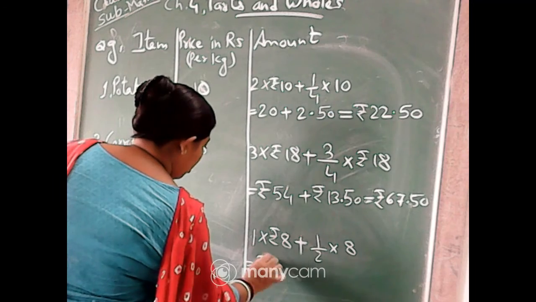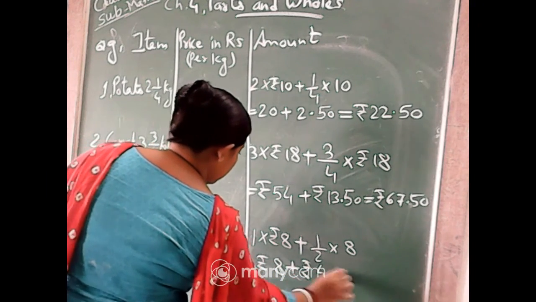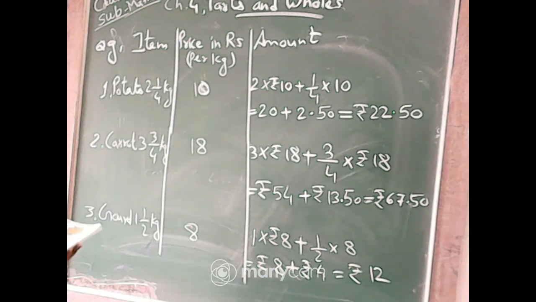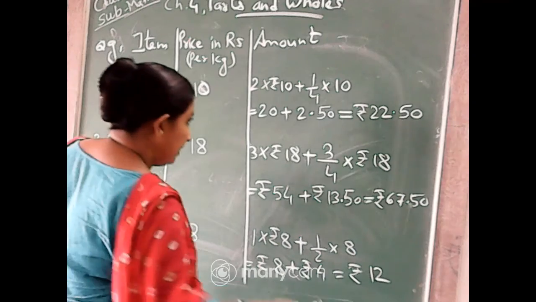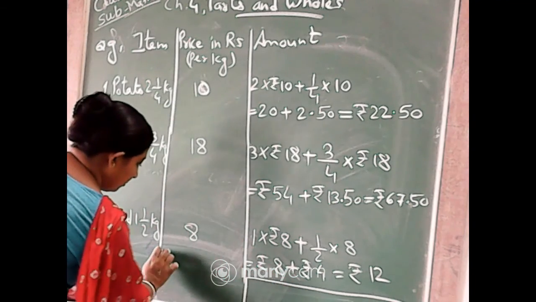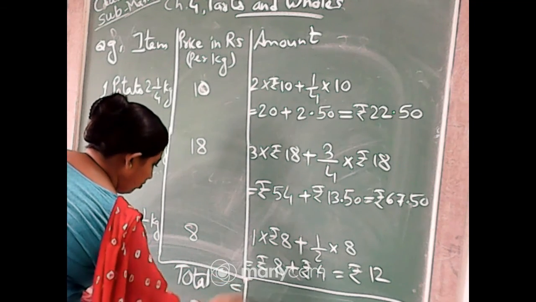So this will be rupees 8 plus rupees 4 2s are 8. That means rupees 12. This will be rupees 12, and at the end you will do the total.